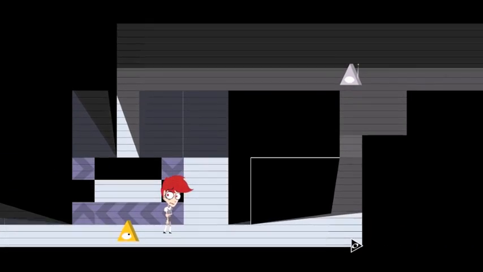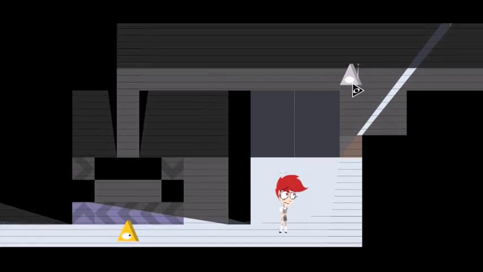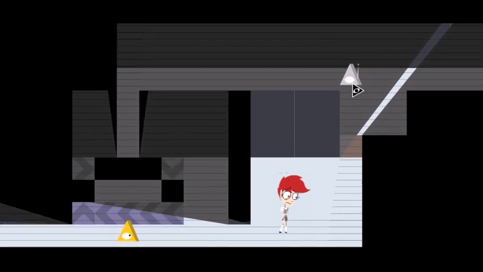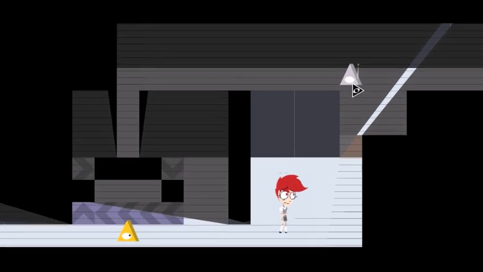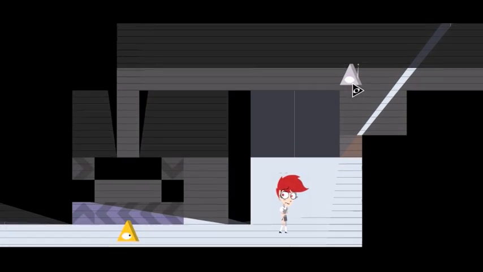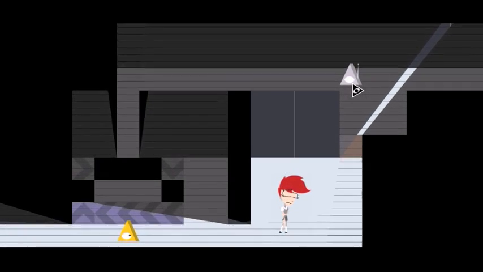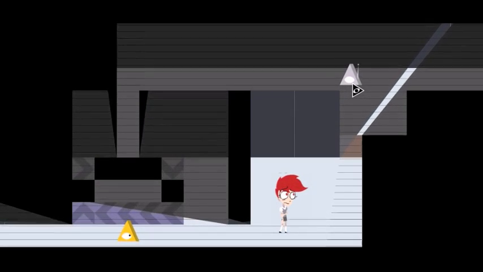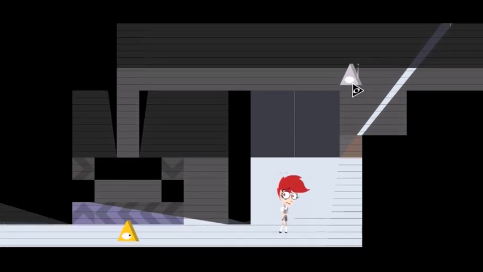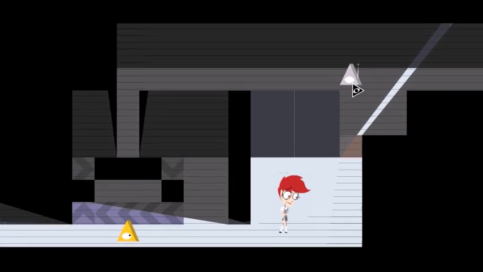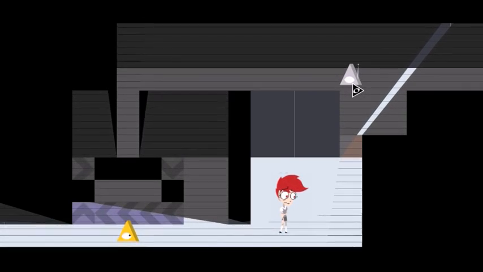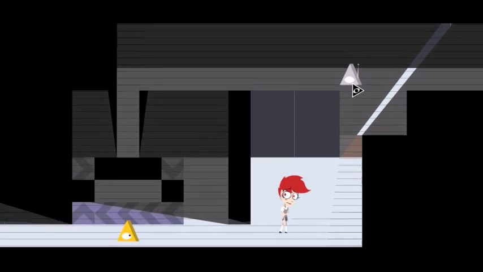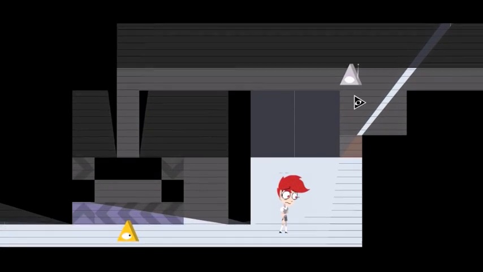And the other mechanic that I'm going to add for this demo, and obviously it's going to be a lot more in the future, is... Alright, let me back up. I really love the kind of puzzle mechanics where they take one element that you already know, another element that you already know, and then combine them in a completely new way. For example, in Portal 2, they showed off the lasers, and they showed off the cubes, and then they combined them into cubes that can redirect lasers. That was brilliant. And of course later on in Portal 2, they had the gels, and they had portals, and then they combined the two into this awesome white gel.